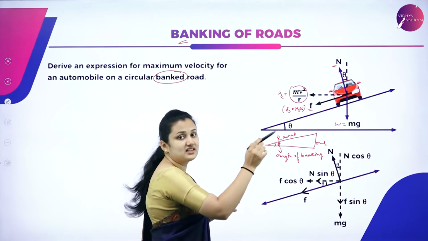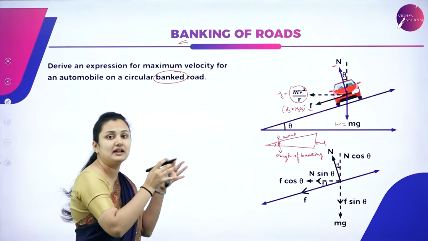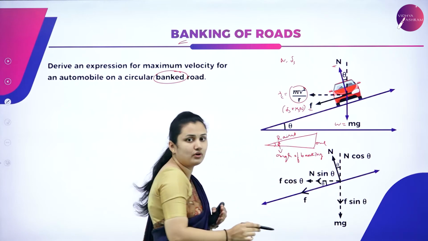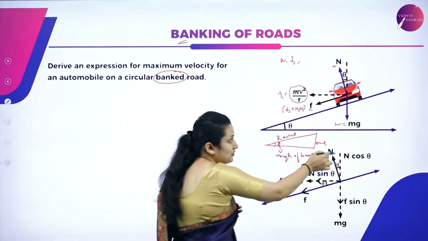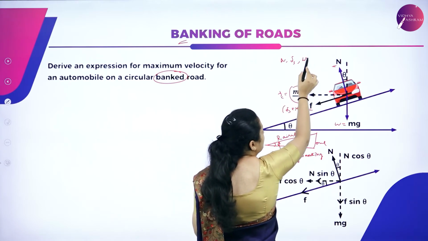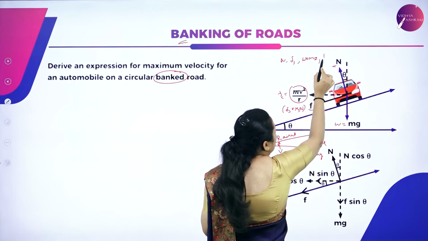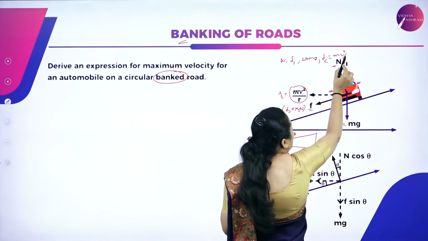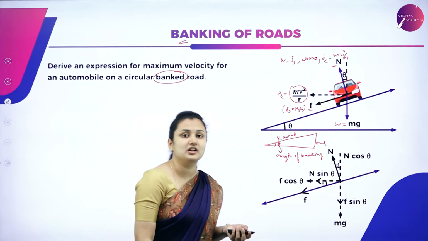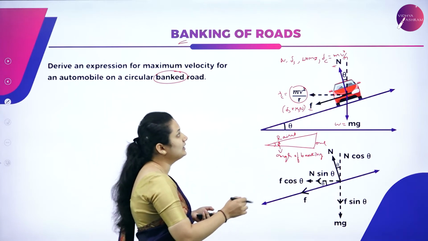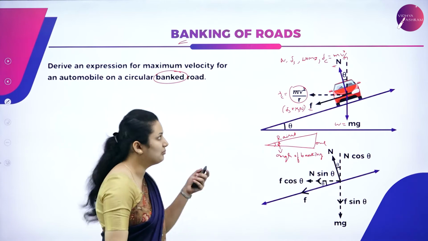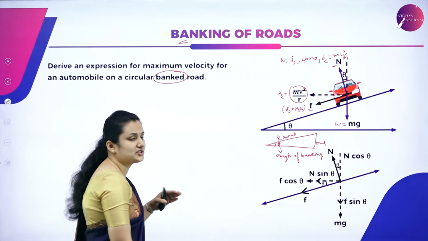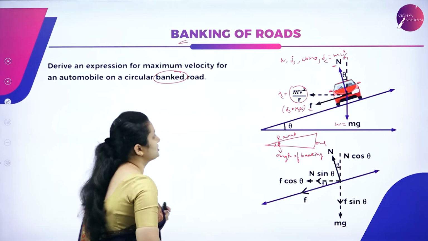So the four forces acting on the car, which is moving with mass m and velocity v, are: the normal reaction N, the static friction force, the vertically downward weight W equal to mg, and the centripetal force mv square by r, acting towards the center of the circular path. Now what do I have to do?